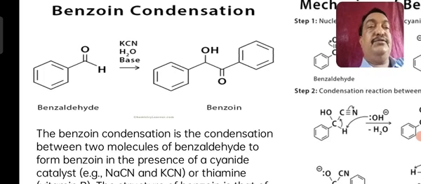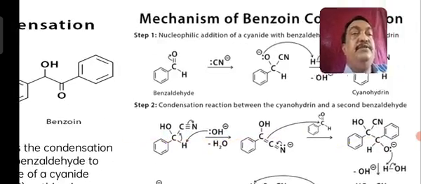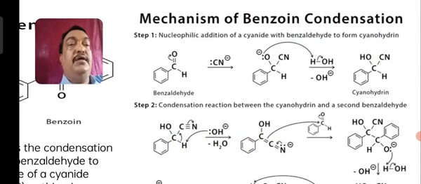KCN gives an alpha hydroxy ketonic compound called benzoin. Okay, now you can move on to how the mechanism takes place. Whatever I have represented, the same thing.